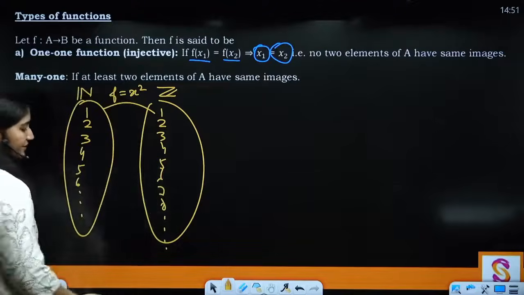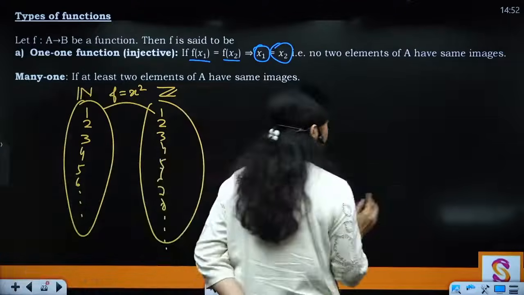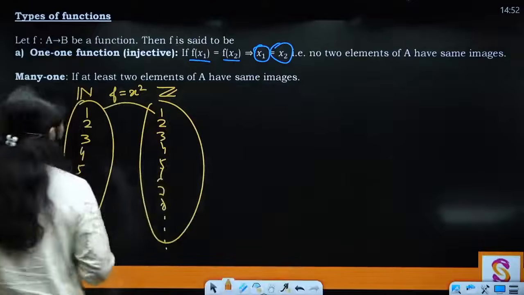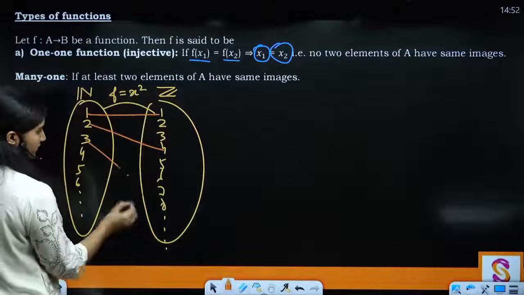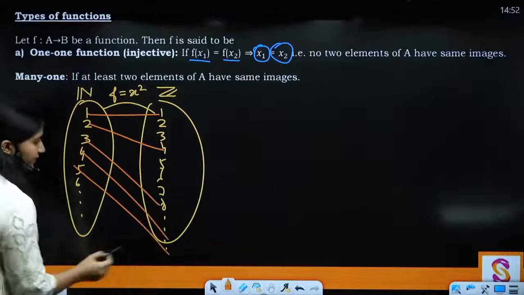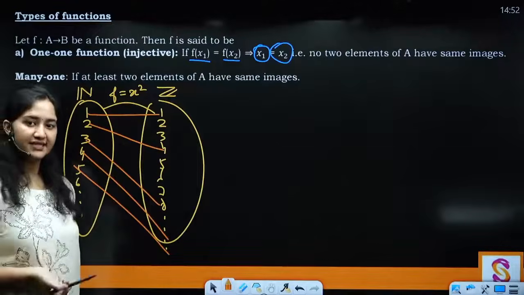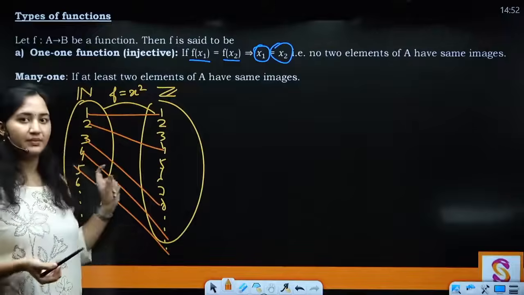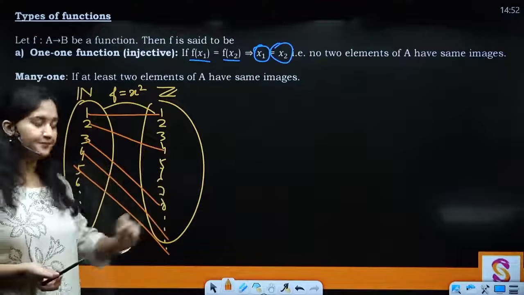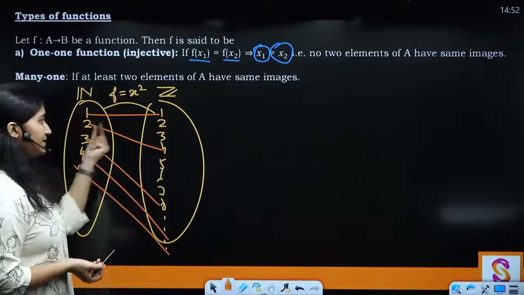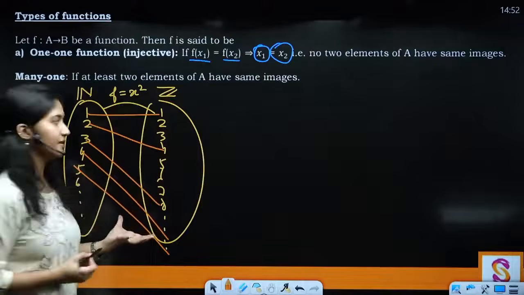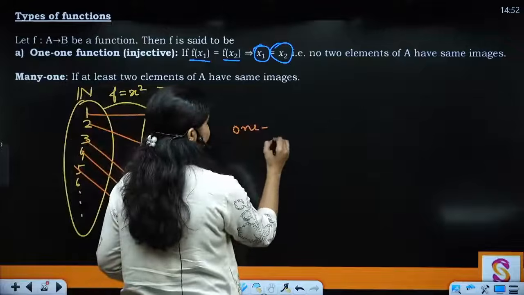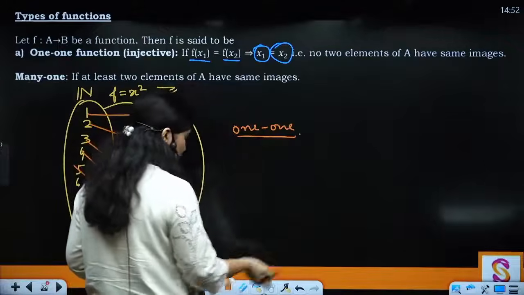So what is going to happen, under x square, the rule, every element is going to be mapped to the square of that number. So 1 is going to go to 1, 2 to 4, 3 to 9, 4 to 16, 5 to 25, right? So we can see that no two elements are giving me the same image. Clear? And also no one element is giving me two outputs, right? So क्या हो जाएगा, this function can be called as a 1-1 function. Clear? How do we prove it?